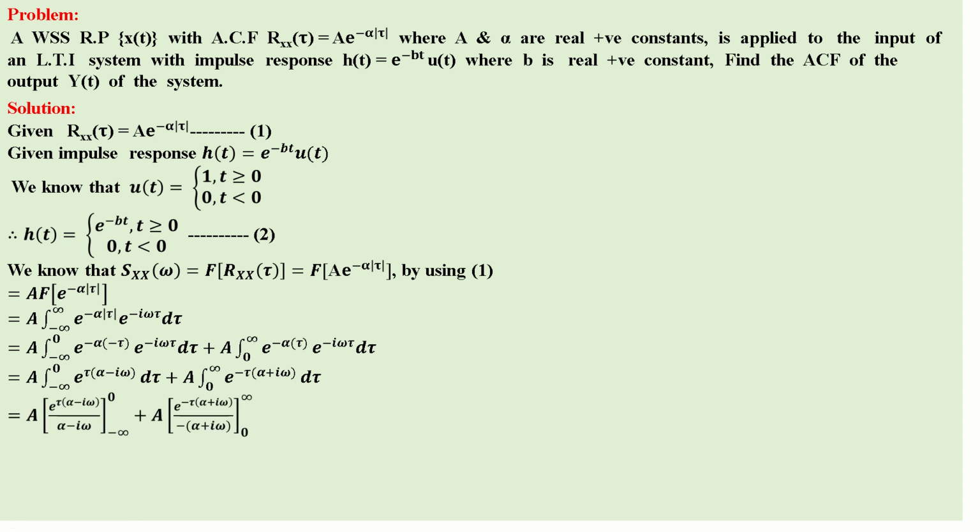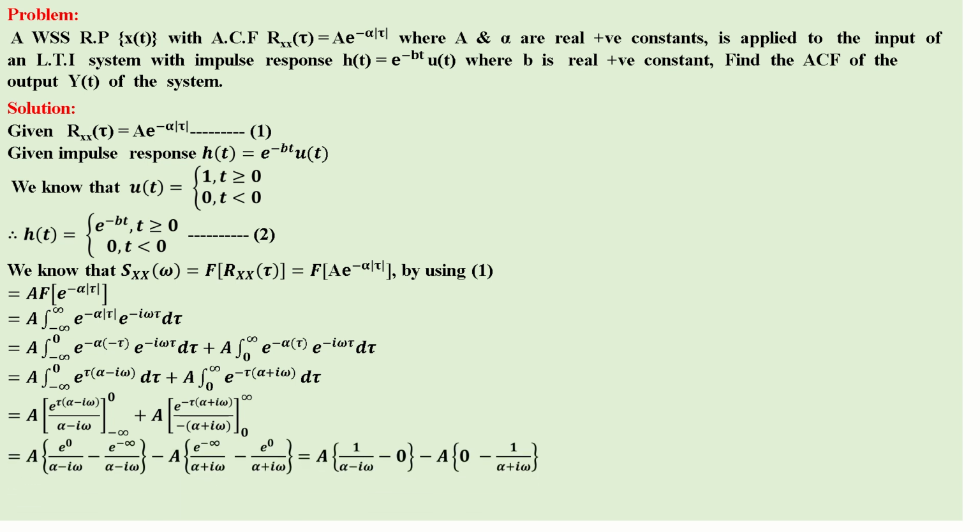We know the integral of e^(ax) is e^(ax)/a. So A times e^(τ(α - jω))/(α - jω) with lower limit minus infinity and upper limit 0, plus A times e^(-τ(α + jω))/(-(α + jω)) with lower limit 0 and upper limit infinity. Applying the limits to both terms, we get A [e^0/(α - jω) - e^(-∞)/(α - jω)] minus A [e^(-∞)/(α + jω) - e^0/(α + jω)].